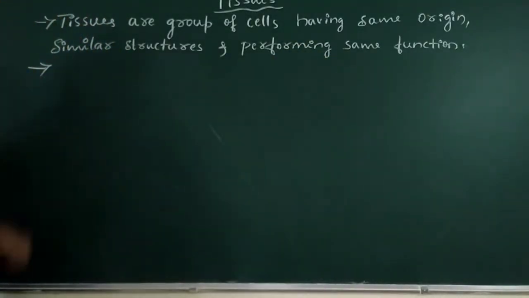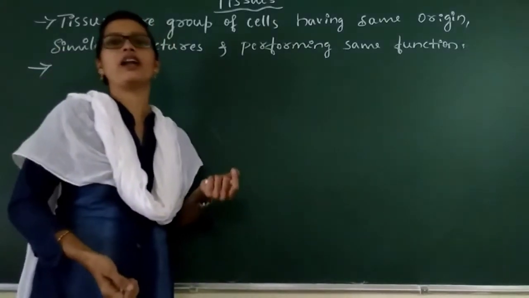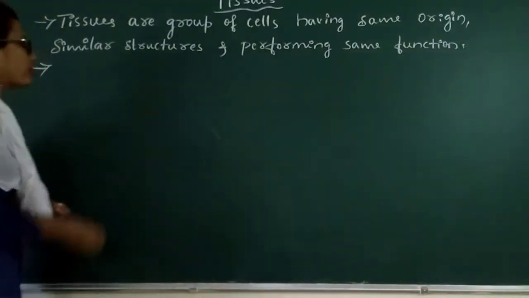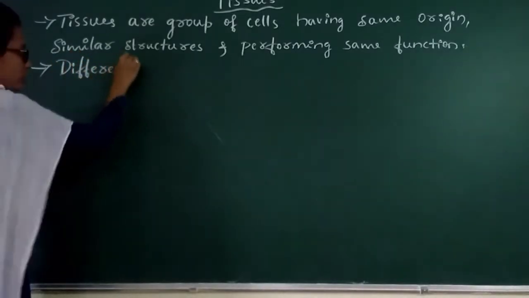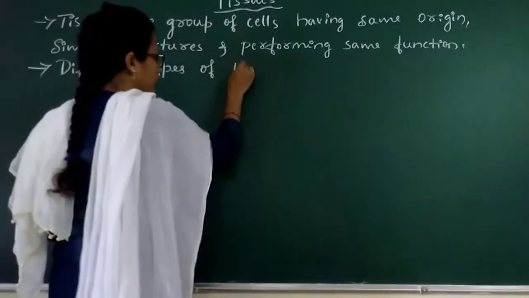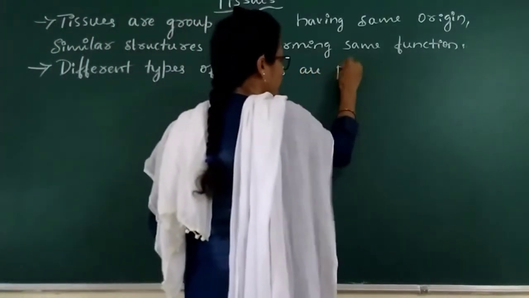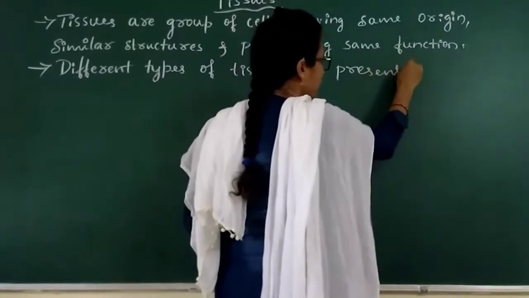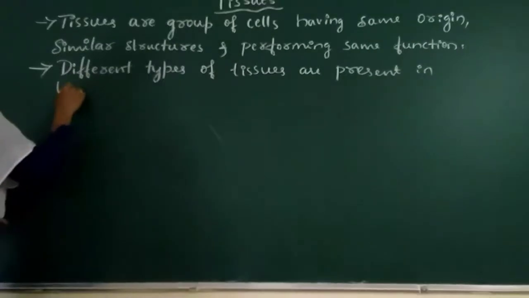In case of higher organisms like higher plants and higher animals, different types of tissues are present. Different types of tissues are present in higher plants and animals.